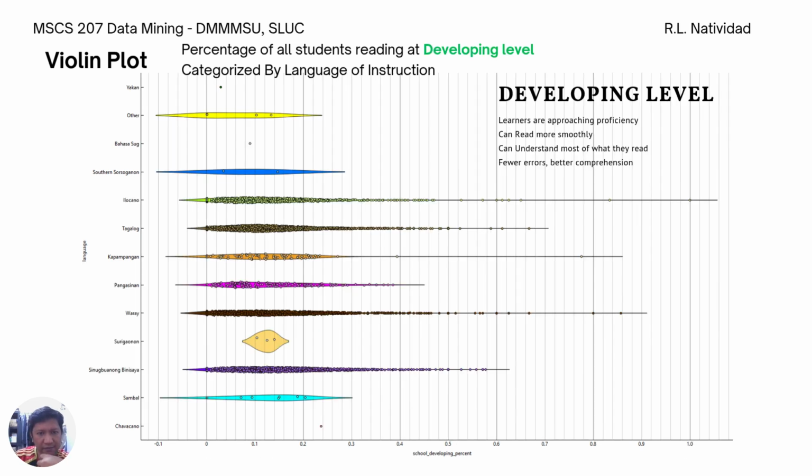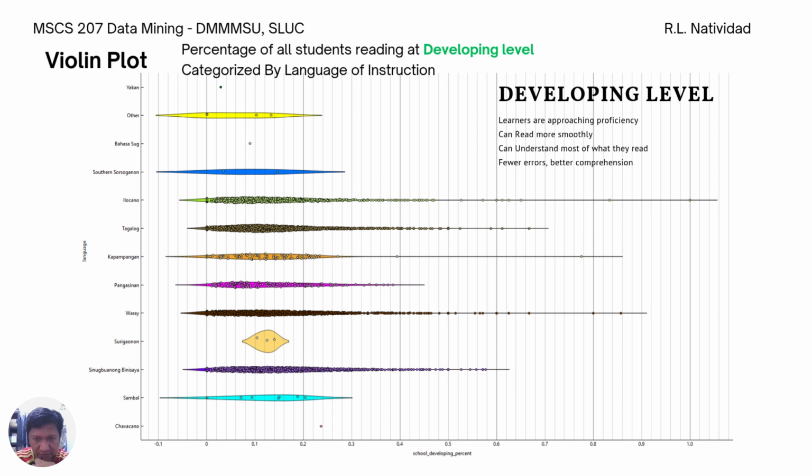Developing level, learners are approaching proficiency, can read more smoothly, they can understand most of what they read with fewer errors, better comprehension. So in this, there's a small percentage of that in the various languages of use in instruction.